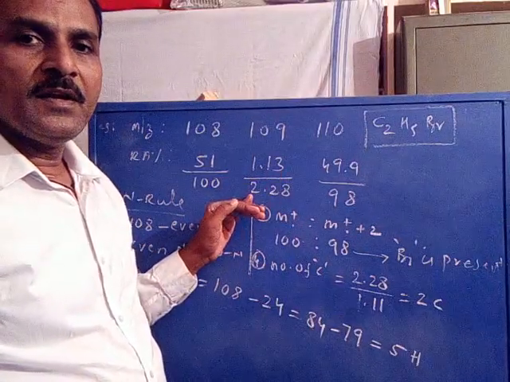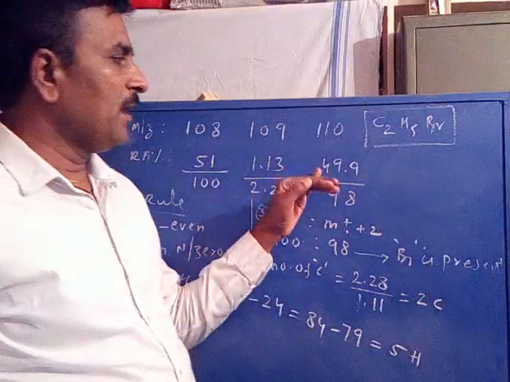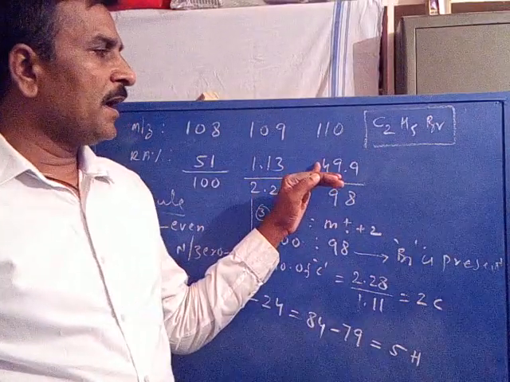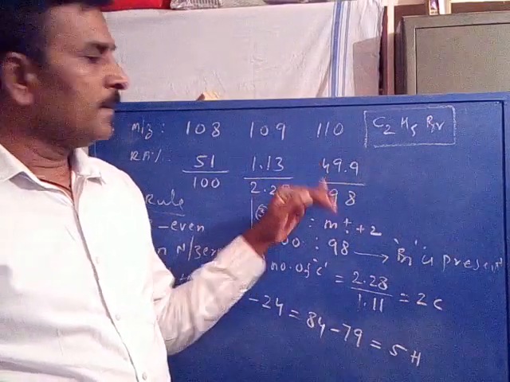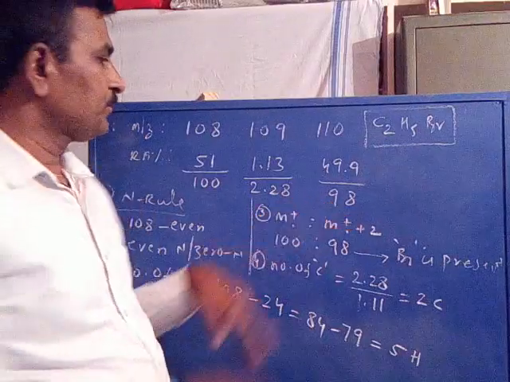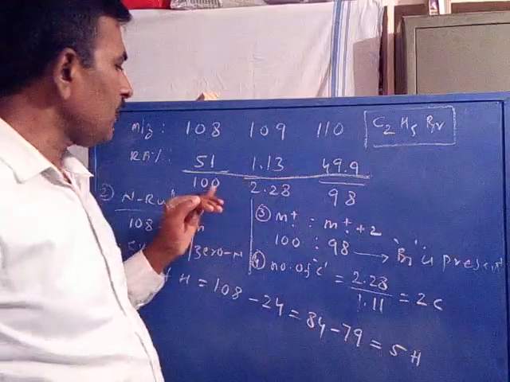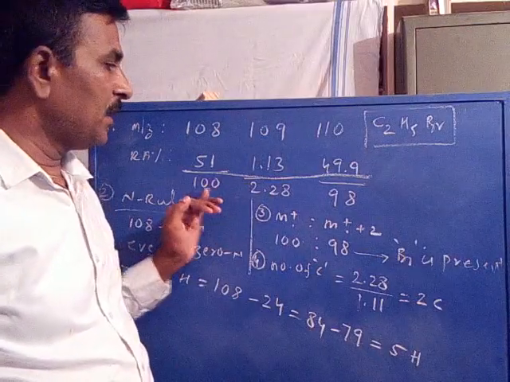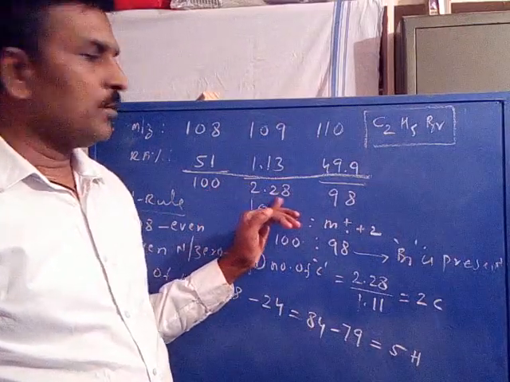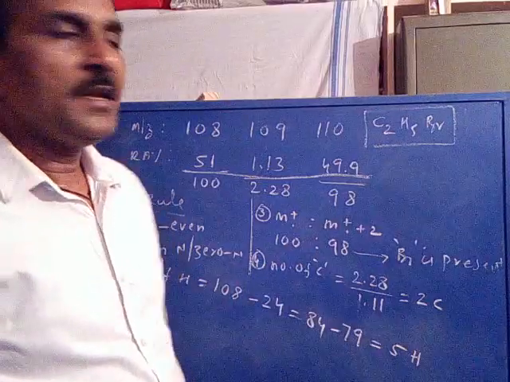Similarly, for the plus 2 signal, 49.9 divided by 51 times 100 becomes 98. For convenience I have written the values here. When the molecular ion signal appears as 100%, plus 1 must be 2.28 and plus 2 must be 98 for this example.